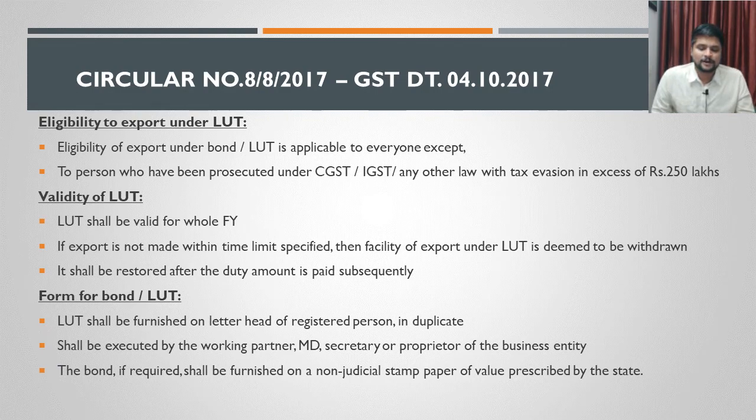So these are all the persons who are eligible to execute the bond or LUT. And the bond, if required, shall be furnished on a non-judicial stamp paper of a value prescribed by the state. If it is required, it means what? On a required basis, if the state prescribes that the bond or LUT has to be executed on a non-judicial stamp paper, then it has to be done in that manner only. Otherwise, it can be executed under the letterhead as well.